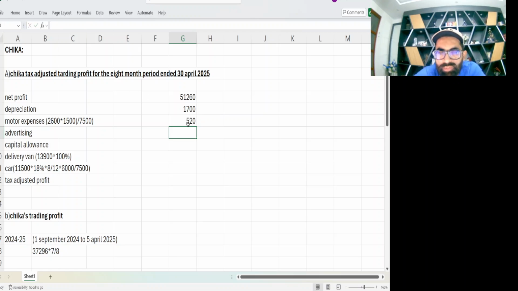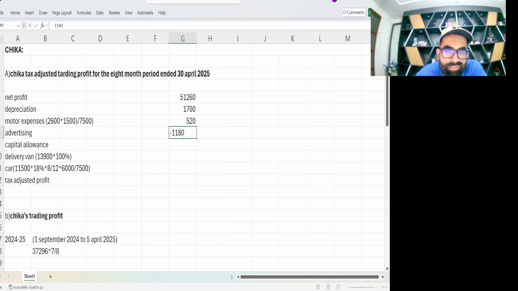Please check again, it's 2600. Now advertising is fully allowed pre-trading expenditure, remember. Advertising is allowed and they have not already deducted it, so we'll deduct. It's going to be 1180.